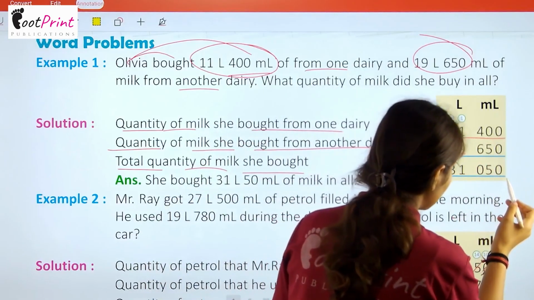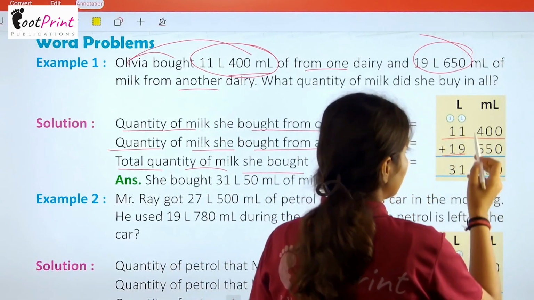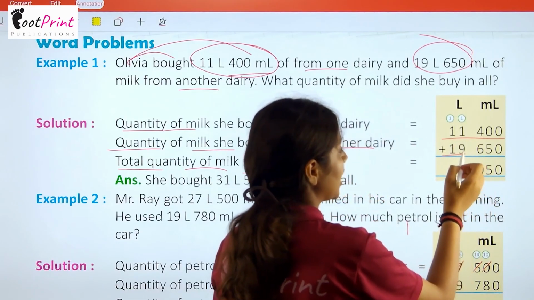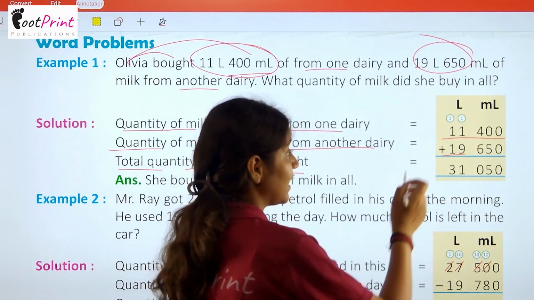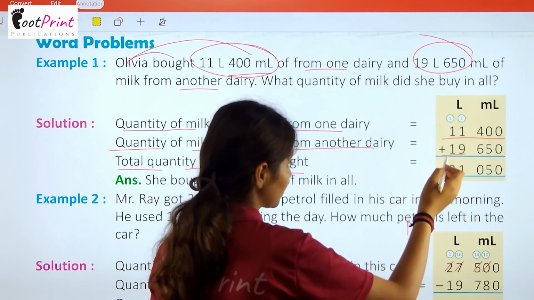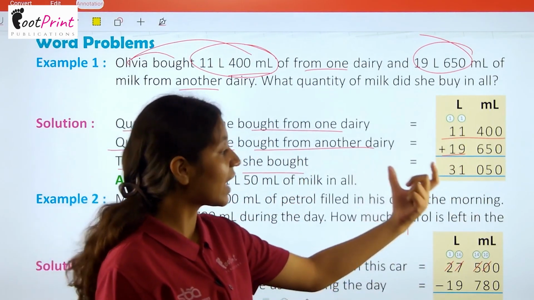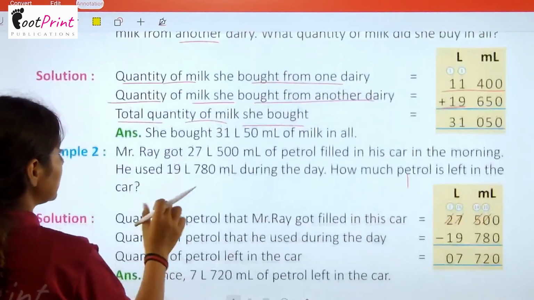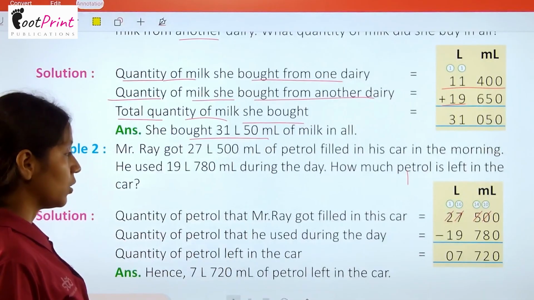So 0 plus 0 is 0, 0 plus 5 is 5. Now 4 plus 6 is 10, so we are writing here 1 and 0 here. Now 9 plus 1 is 10, plus 1 is 11. 1 is written as carryover and 1 is here. Now 1 plus 1 plus 1 is 3. So here we have 31 liter 50 milliliter is the total milk which she bought.